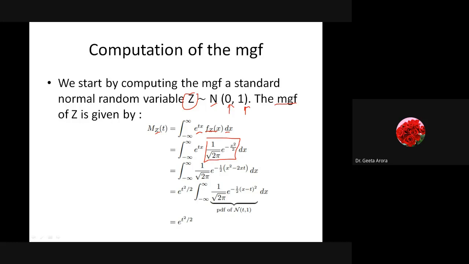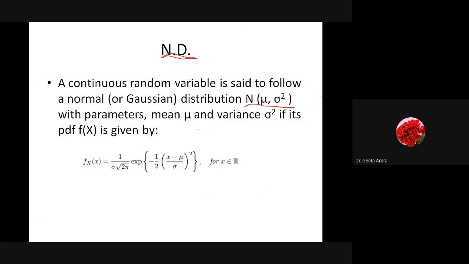Why x square by 2? Can anyone elaborate it? We have discussed, and let me show you again. This is the formula for N(mu, sigma square). Now if you have observed, we have the formula 1 by sigma under root 2 pi e raised to power minus half ((x minus mu) by sigma) whole square.